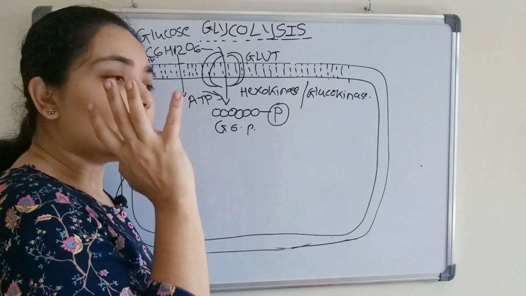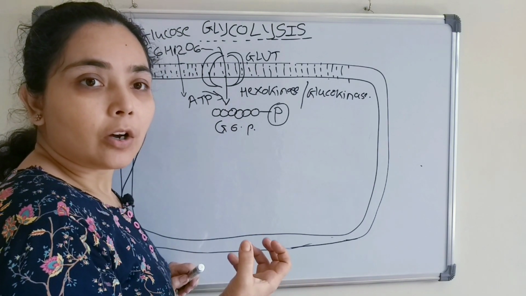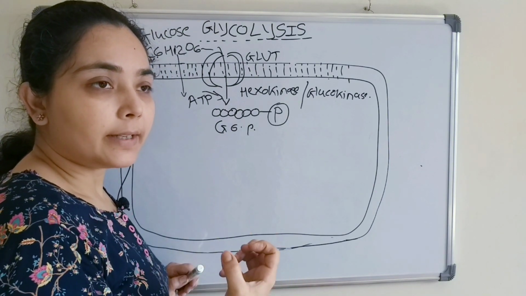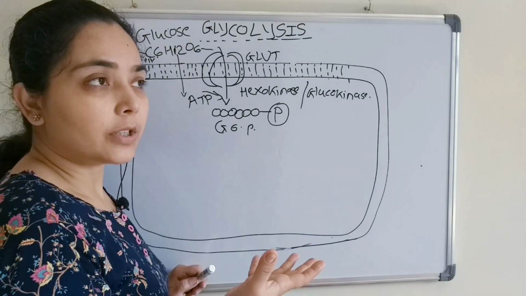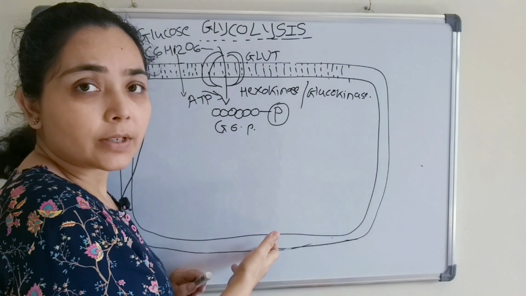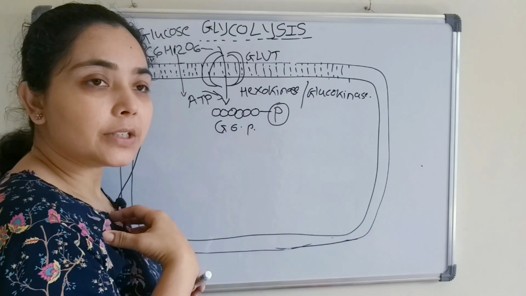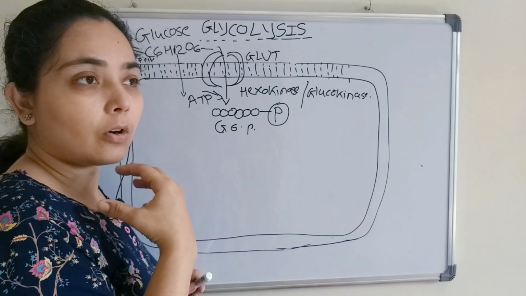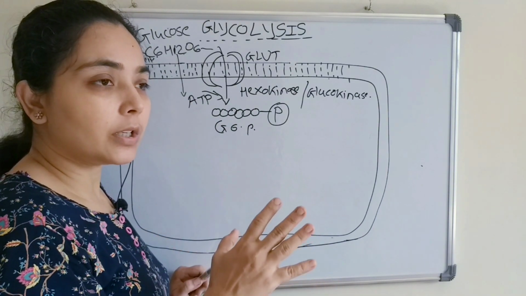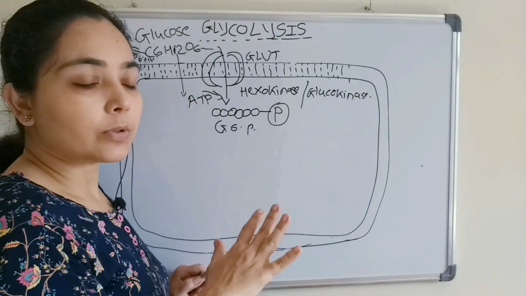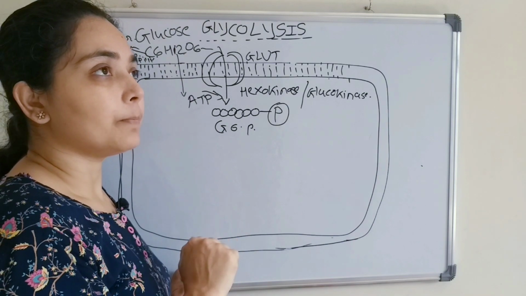Regulation means when it is required, when ATP of the cell or ATP of the body is less, and when there is a large glucose concentration, the glycolysis process will continue to generate more ATP. But when the energy requirement of the cell is low, we have enough energy and the glucose concentration is not much, at that time the process will be stopped or slowed down, right? That is the regulation.